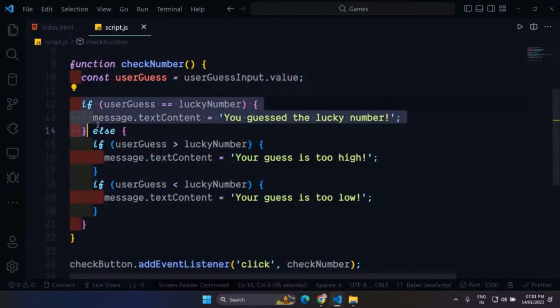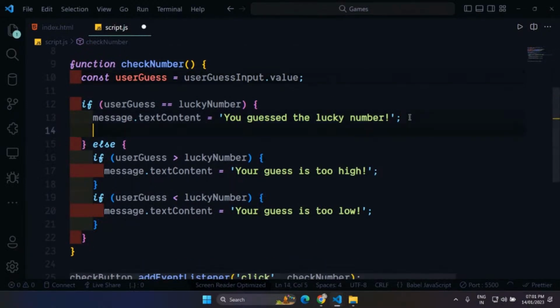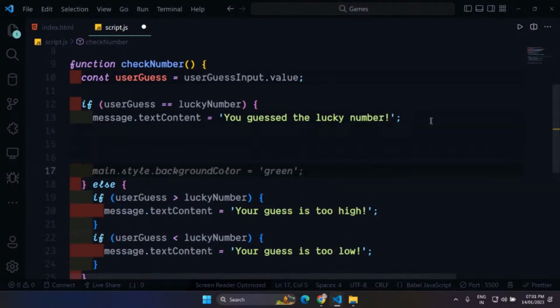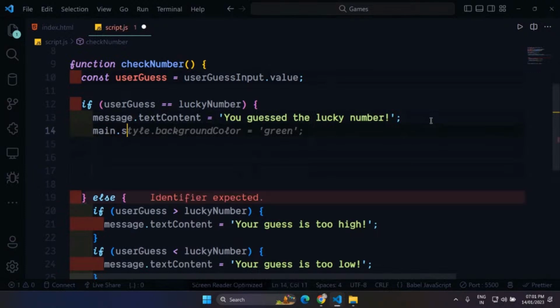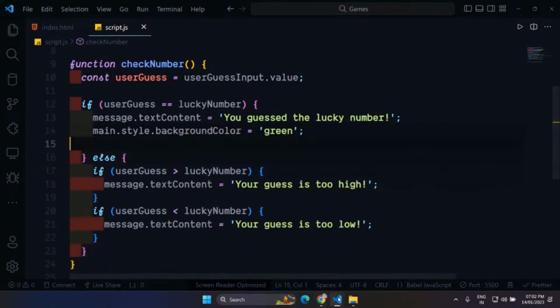So if our guess is correct, all I need to do is change the background color to green. How can we do that? Just write your element main dot style dot backgroundColor, and then you write the color name here. Let me choose a better color.